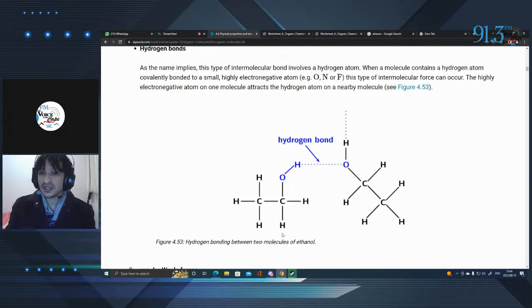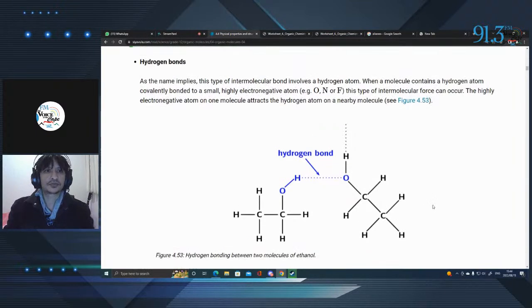And essentially, in the liquid of ethanol, you can imagine that if you could zoom in with a super powerful microscope and zoom in on the ethanol itself, you'd be able to maybe see all these molecules floating around each other, and these bonds forming amongst themselves. And that's how it stays in its liquid form. And once we break these bonds, guess what? The molecules separate, and now they start to evaporate. That's the picture you need to get.